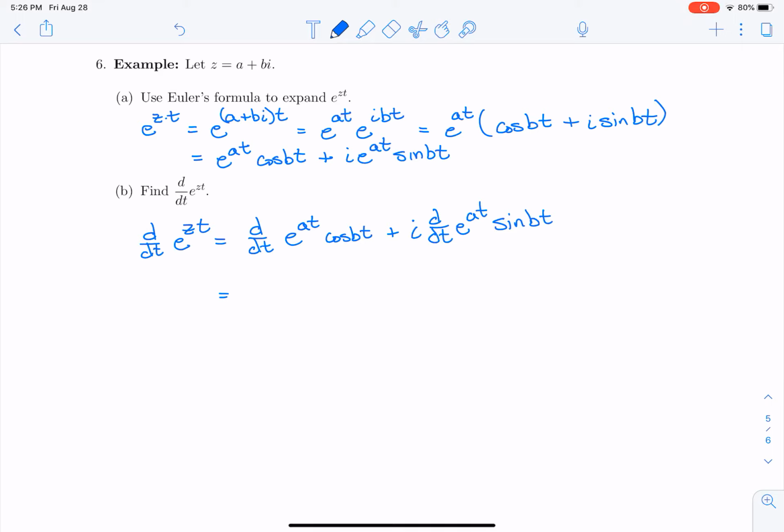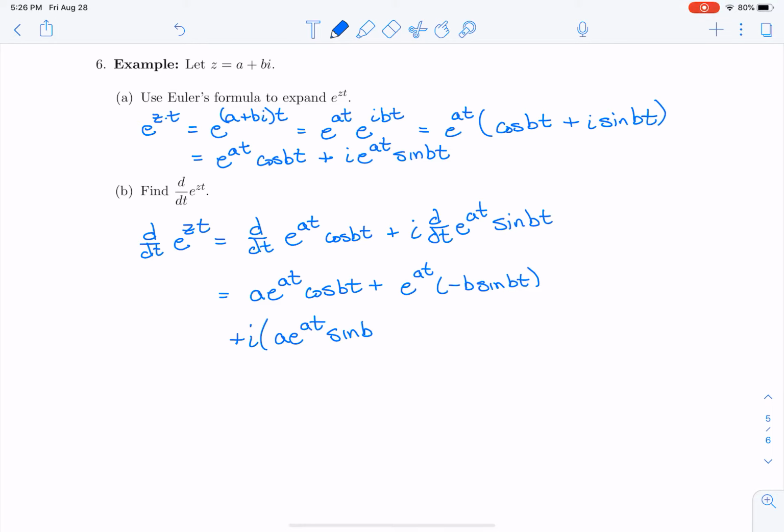But the derivative of e to the at is going to be a e to the at, and then I'm going to leave the cosine of bt alone, plus I'm going to have e to the at times a minus b sine of bt. And then I'm going to do plus i times, taking the derivative, I'm going to get a e to the at sine of bt. And then I'm going to add to that e to the at times b cosine of bt, finishing out that product rule.